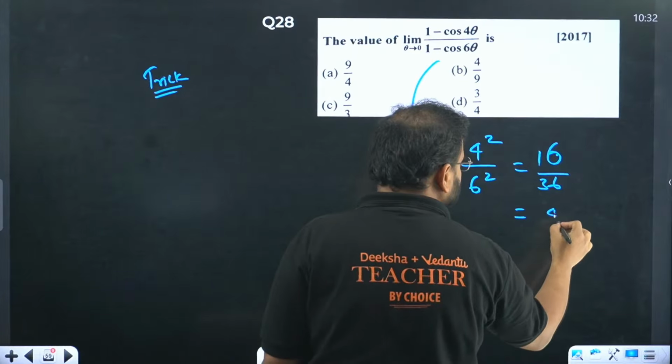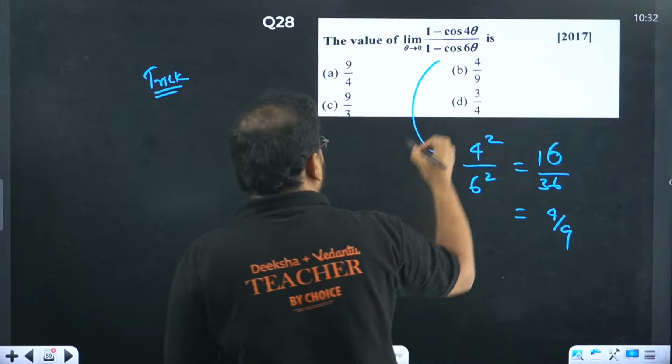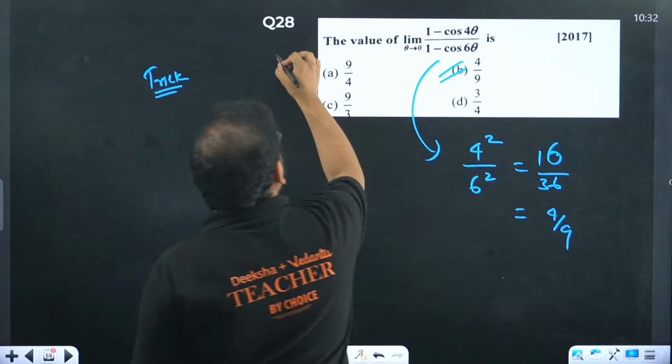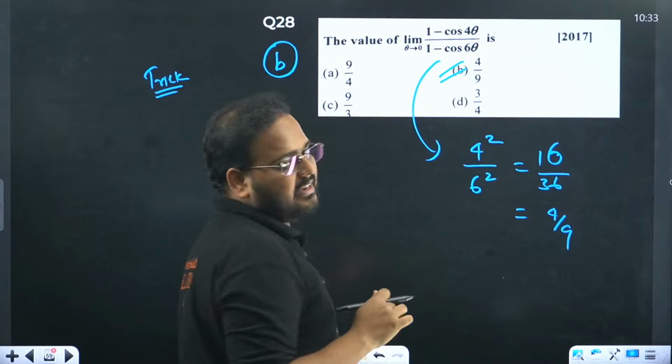So 4 4s are, 4 9s are. I know you will say, sir, you already promised you will give the trick video. I did not give it yet. I will give.